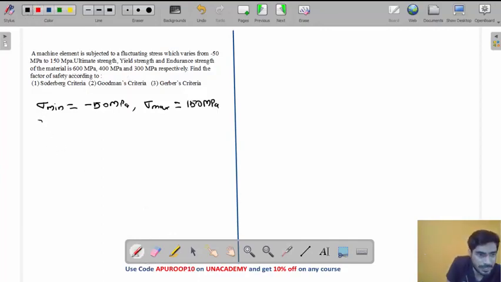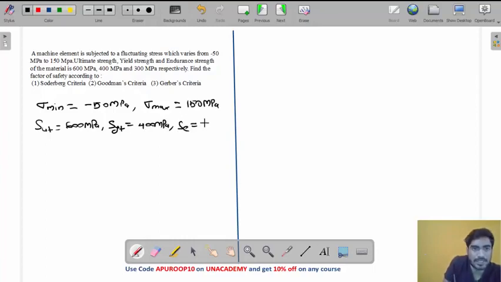So what is given? SUT is 600 megapascal, SYT is 400 megapascal, and SE is 300 megapascal. Note these values down, my friend. You also have to solve with me. Sigma minimum and maximum are given and all the strengths are given. And what do we need to calculate? We need to find the factor of safety according to Soderberg, Goodman and Gerber's criteria. So let's solve this problem, my friend.